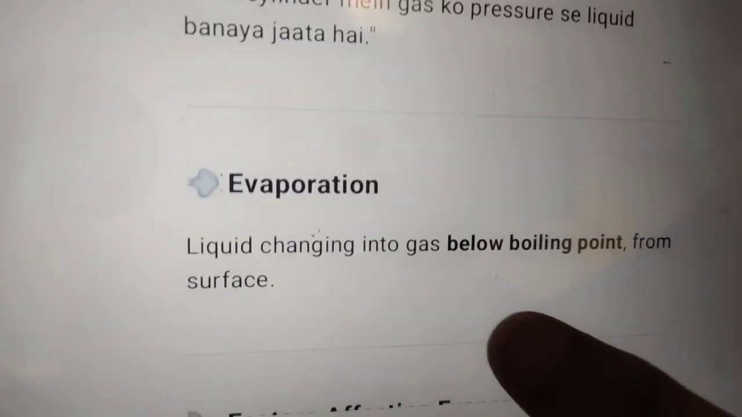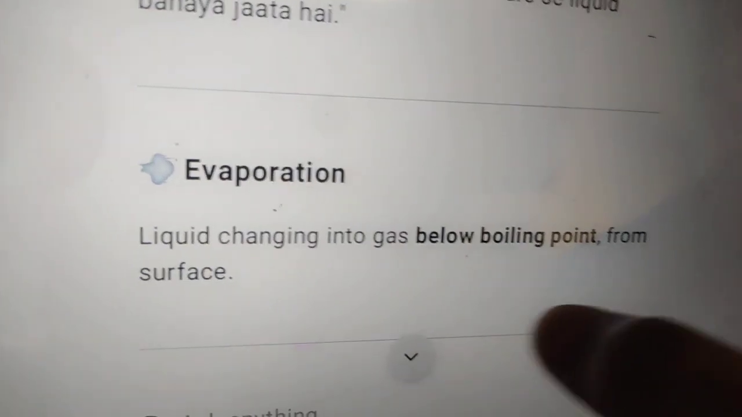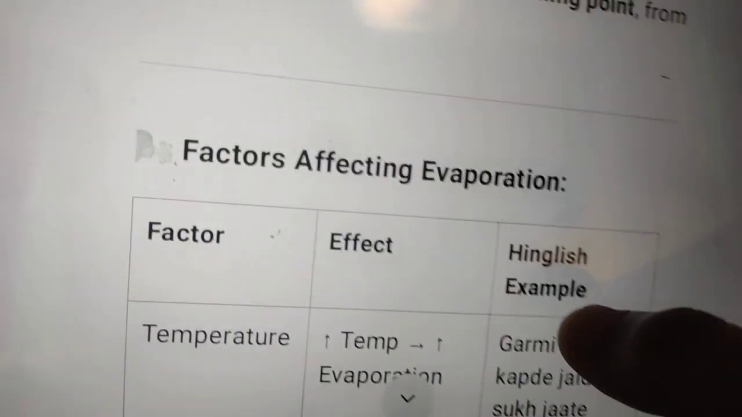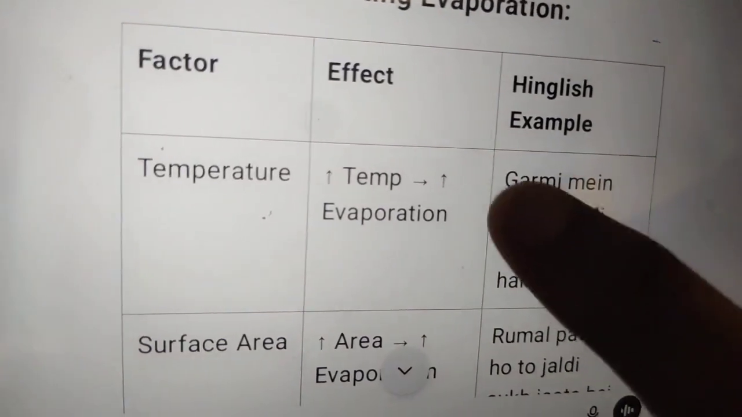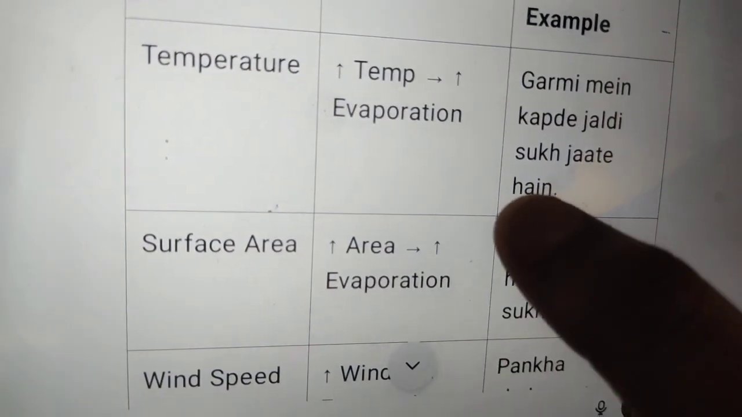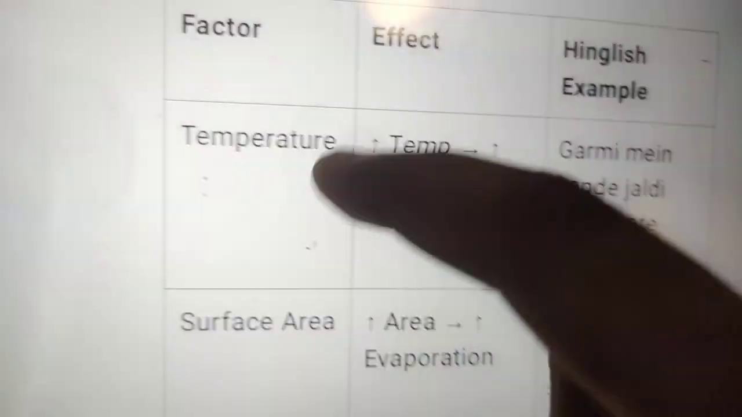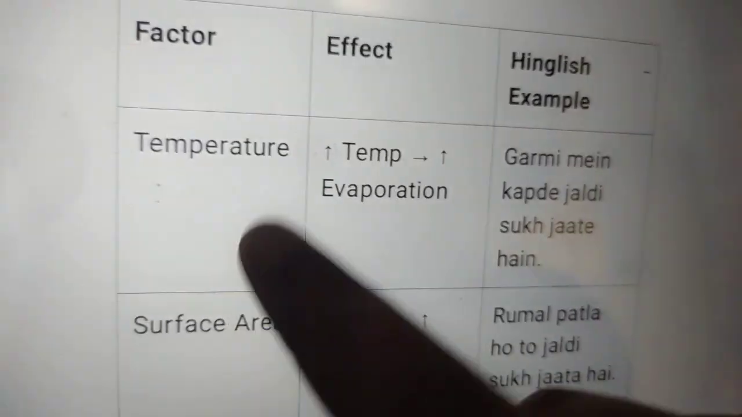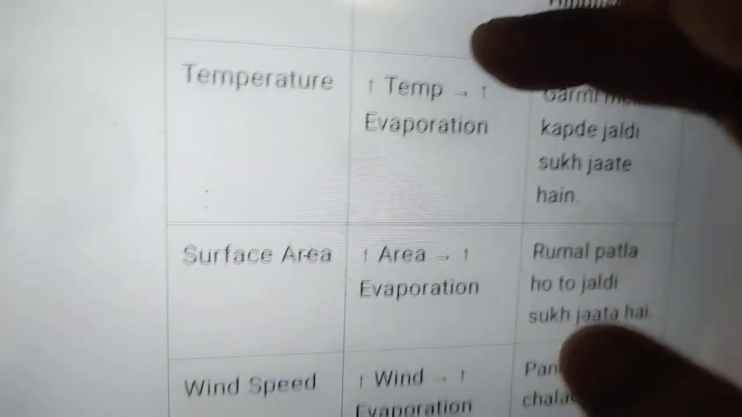Evaporation. Okay, liquid changing into gas, below boiling point, from the surface. Okay, it's already proved. Now, factors affecting evaporation, here it is given. Factor affecting, with example. Temperature: temperature increases evaporation. As we can see, in the summer our clothes dry very fast due to the temperature.